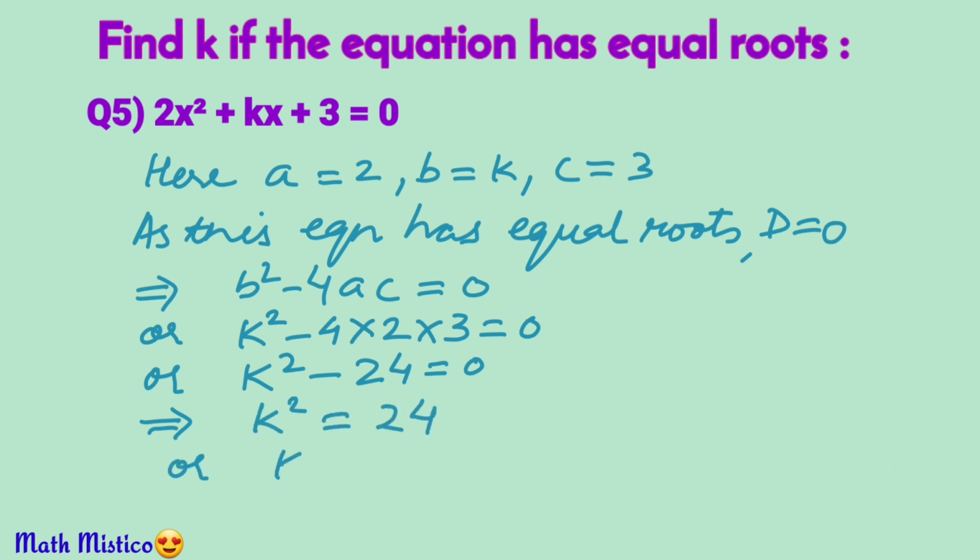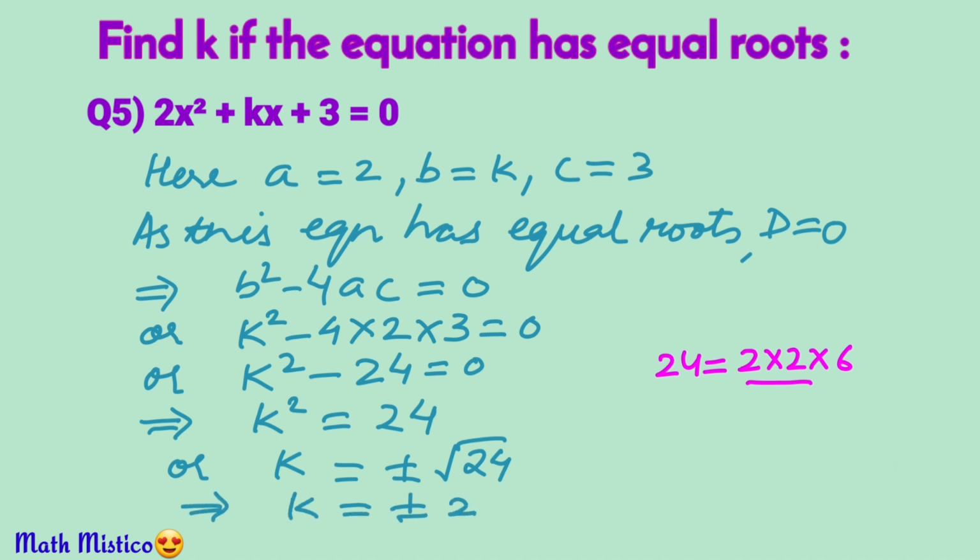Taking square root on both the sides, we have k equal to plus minus under root 24. 24 can be written as 2 into 2 into 6 and has repeated factors. So the 2 will come out, and we finally have k equal to plus minus 2 root 6. So there are two values of k for which this given equation will have equal real roots.